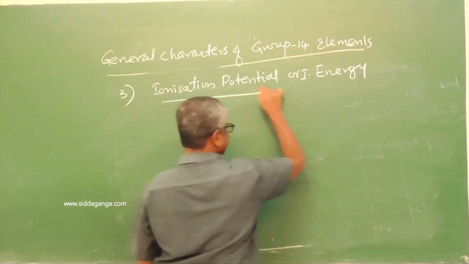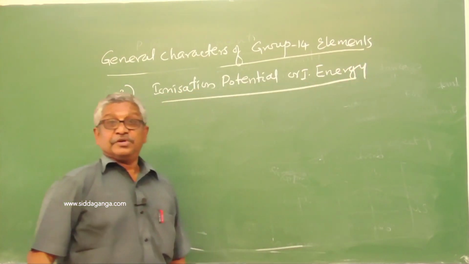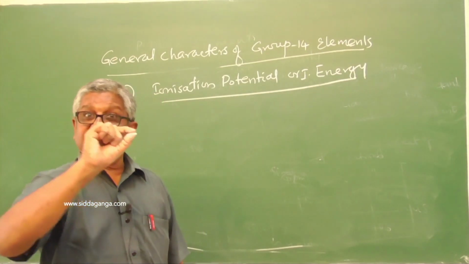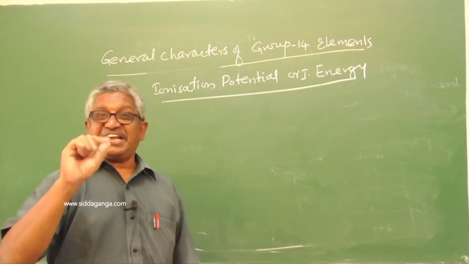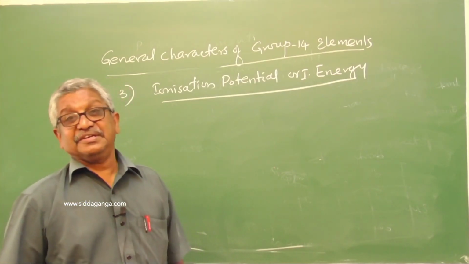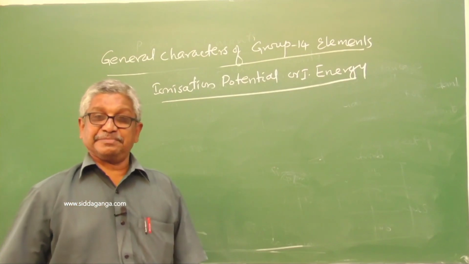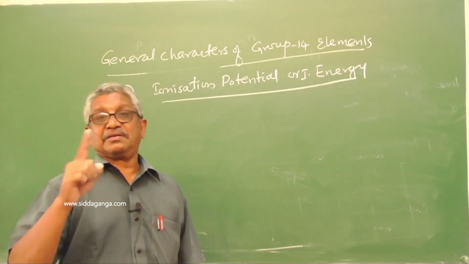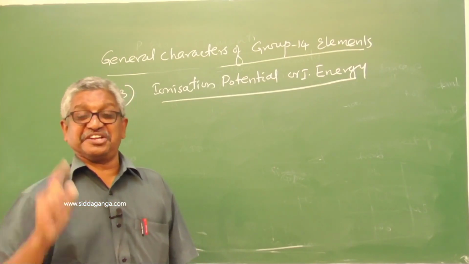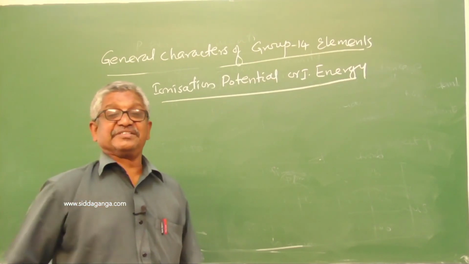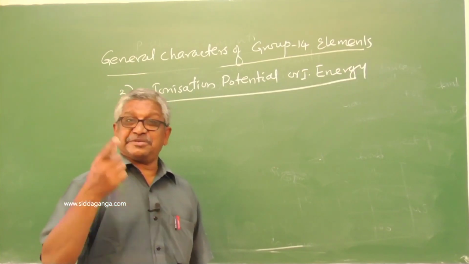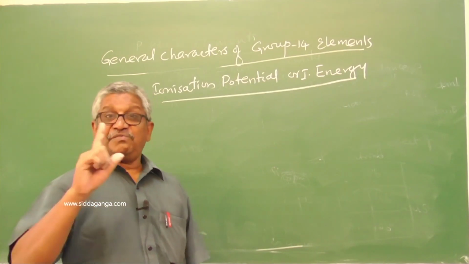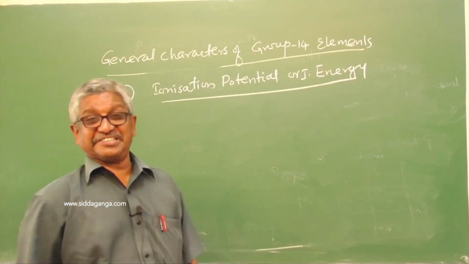The energy supplied to remove an electron from the outermost orbit in gaseous state is called ionization energy or ionization enthalpy or ionization potential. Always the second ionization potential is far higher than the first ionization energy.